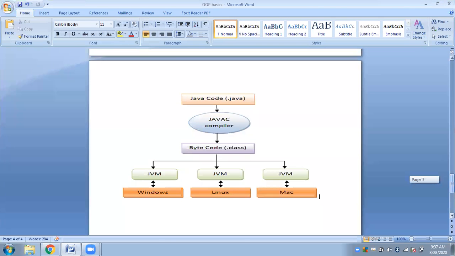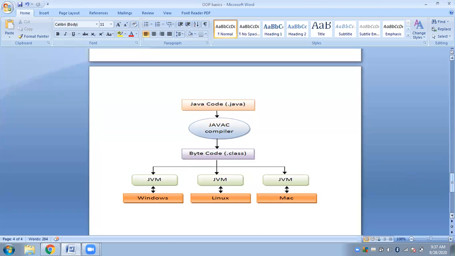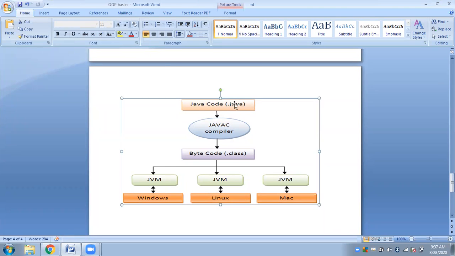So we had seen any program written in Java, that we call the Java code, always has a .java extension. Fine. So first, that source code will be compiled by the javac compiler. Java uses the javac compiler to compile the source code written with the .java extension. Now, once you compile, a bytecode is generated.